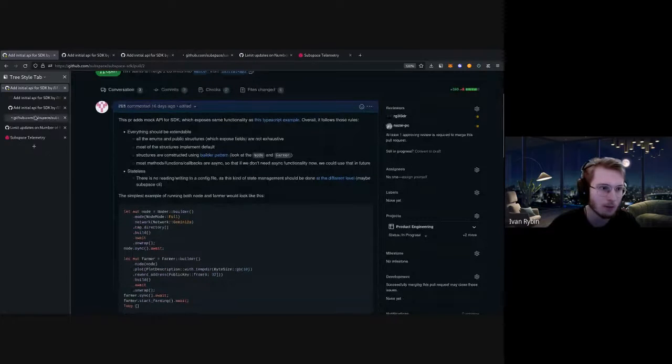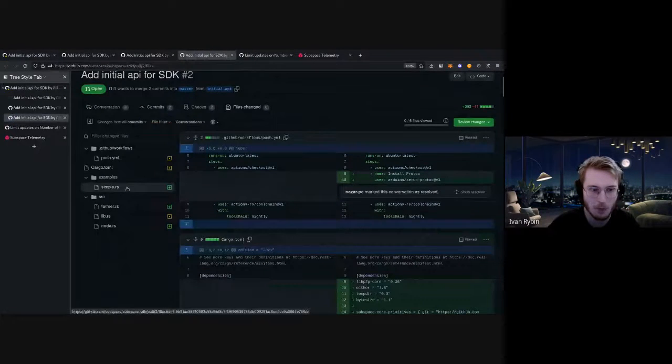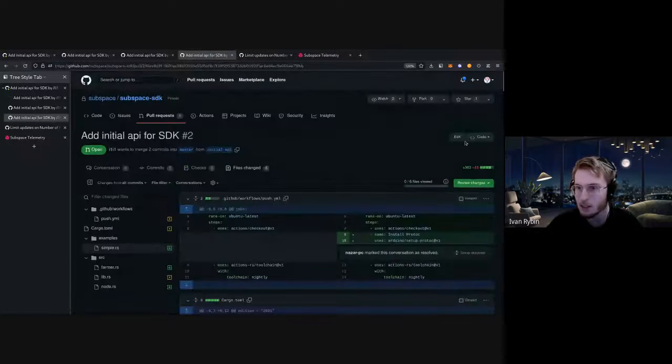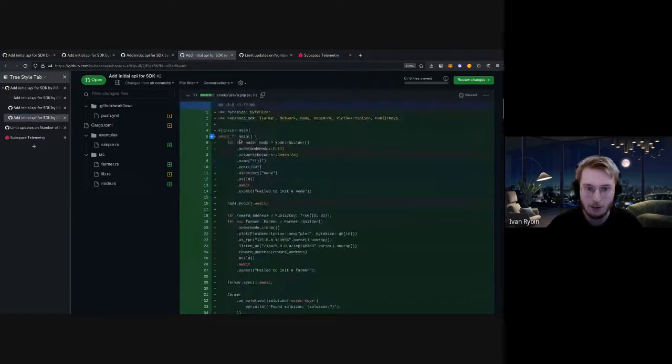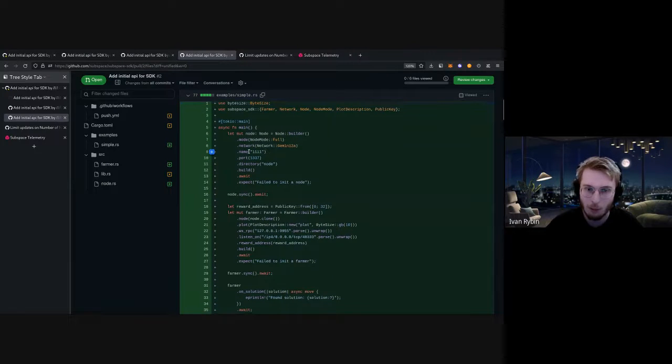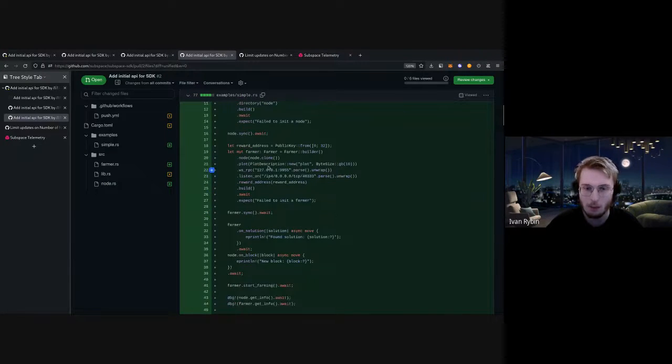As for the more verbose example, let me just press unified. This example is actually the same as the one Jeremiah did for TypeScript. Here we have the node. We can supply its name, its port, and a directory for it. The same goes for the farmer.